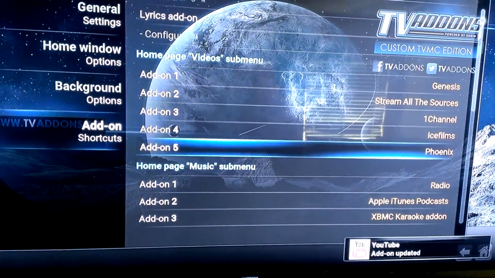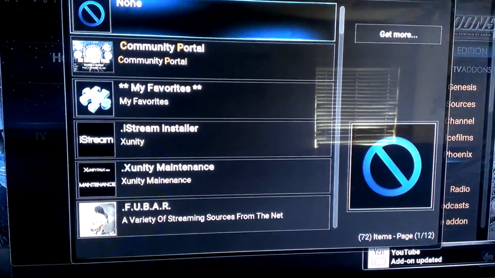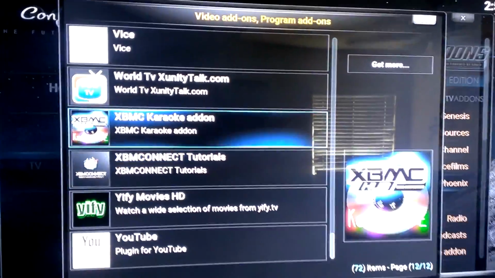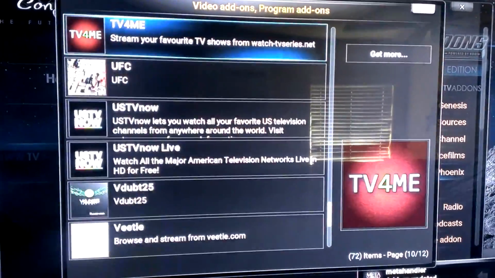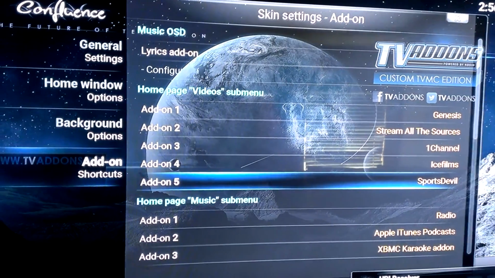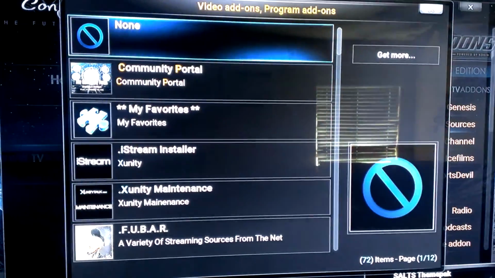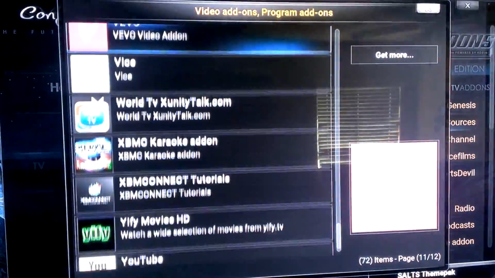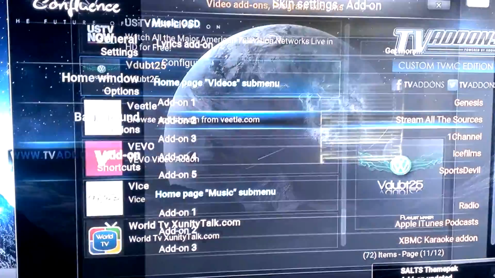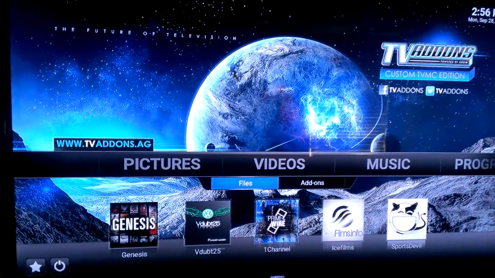Let's say we wanted to get rid of Phoenix. Click on that one. What we want is Sports Devil, so you'll find Sports Devil. There, we'll add Sports Devil, and then for this one we'll add the V-dubs, or whichever one you guys want. Just hit the back button. You go back to the videos, and there it is.